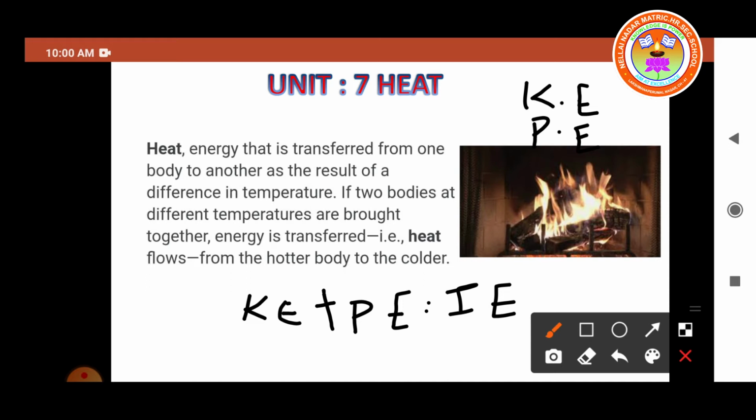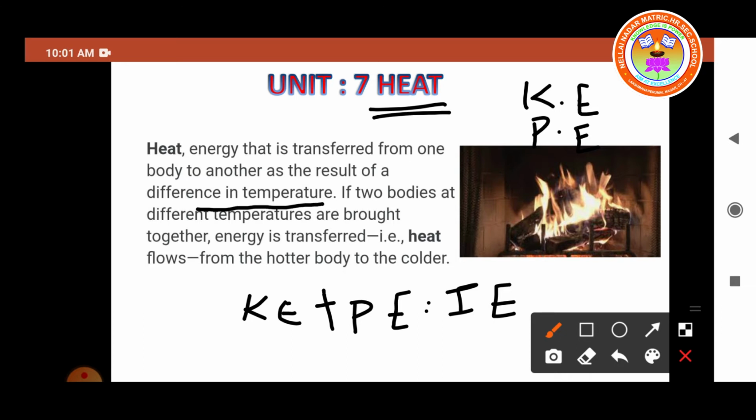So the sum of the kinetic energy and the potential energy is called the internal energy of the molecules. When this internal energy flows out, it is called heat energy. We are going to learn about heat. Heat is the energy that is transferred from one body to another as the result of a difference in temperature.